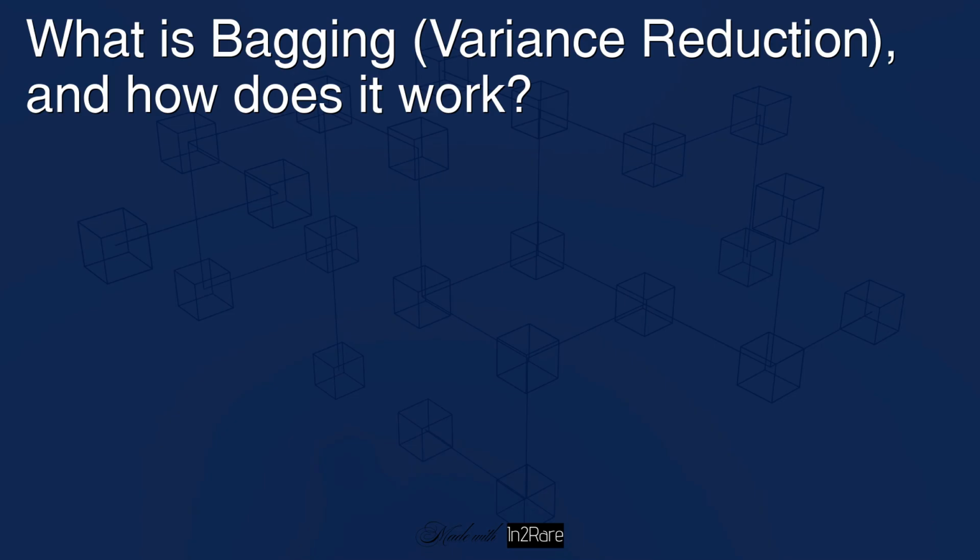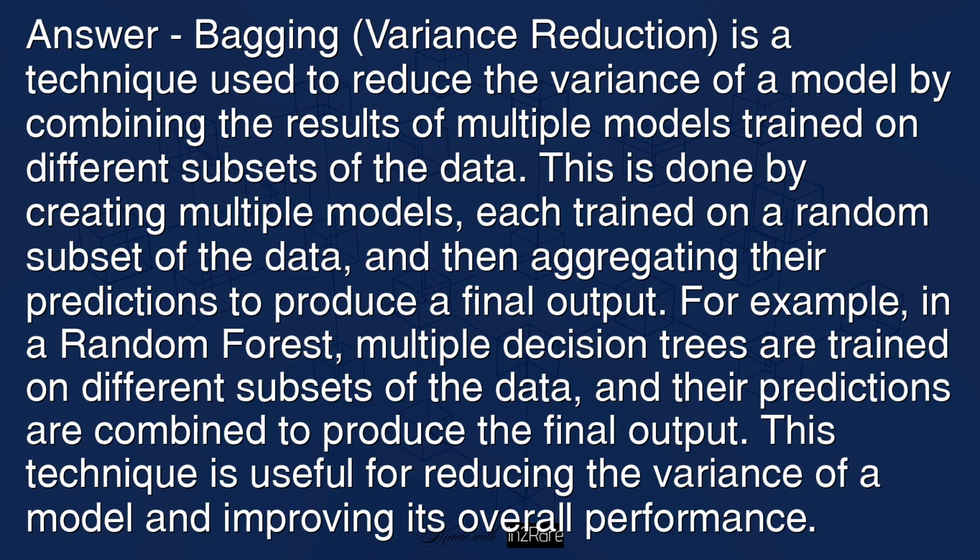What is bagging variance reduction, and how does it work? Answer: bagging variance reduction is a technique used to reduce the variance of a model by combining the results of multiple models trained on different subsets of the data. This is done by creating multiple models, each trained on a random subset of the data, and then aggregating their predictions to produce a final output.